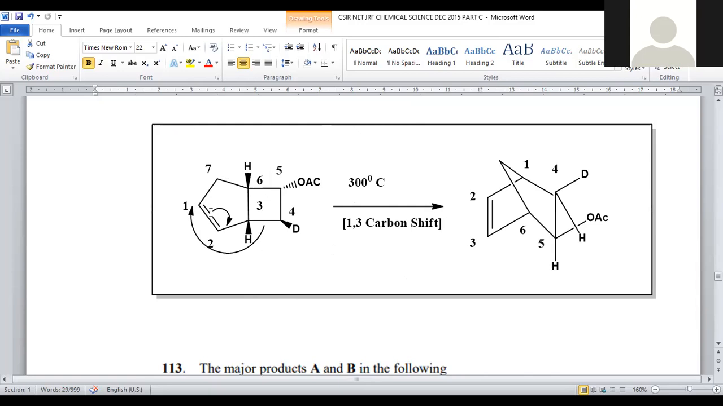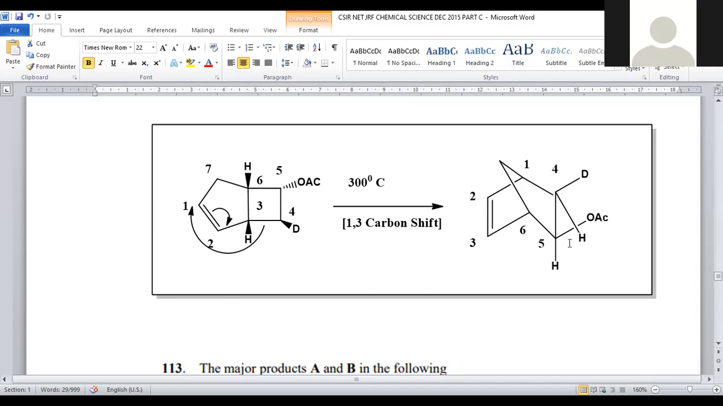After giving the numbering, this pi bond will be delocalized so that the carbon will attain a negative charge and the first carbon will attain a positive charge. Then 1,3 sigmatropic means this bond gets ruptured and this group moves towards this side, so that the system is converted into a norbornene type of system, because of the bond cleavage at the center. This single bond is cleaved and it will be attached to the first center. This is said to be a 1,3 carbon shift, and the final product will be here.